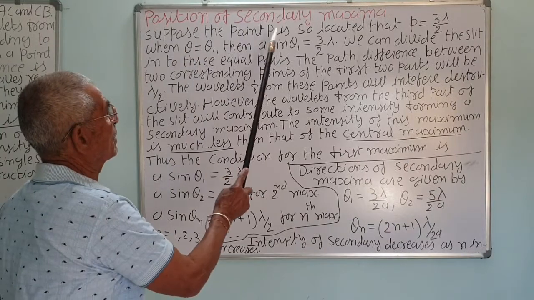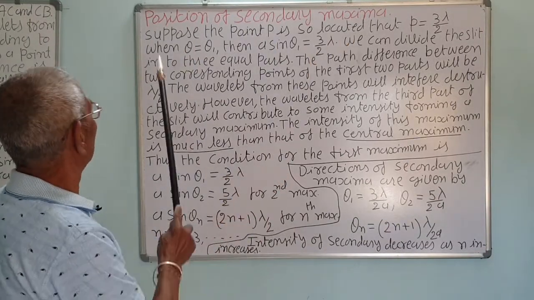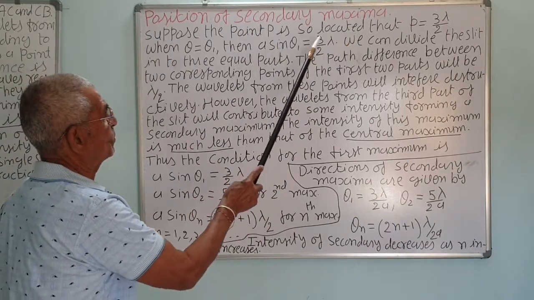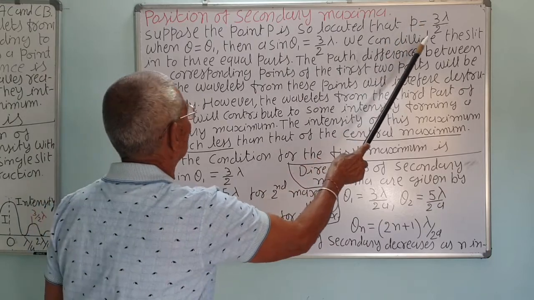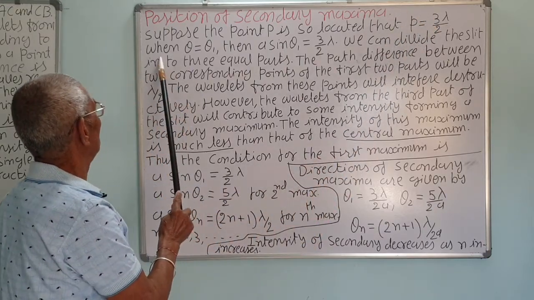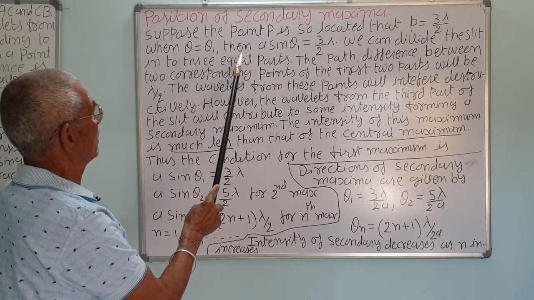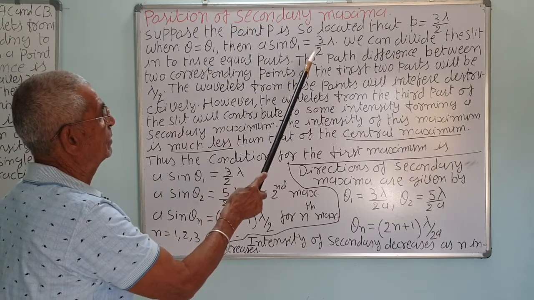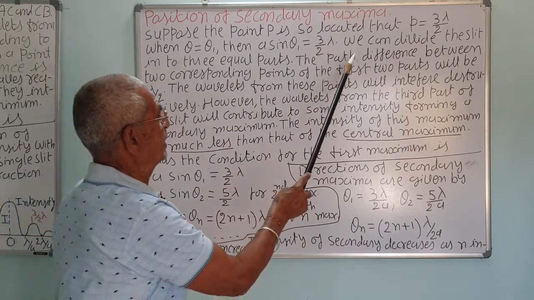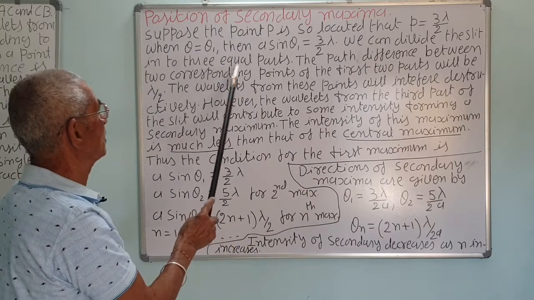Now the position of the secondary maxima. Suppose the point P is so located that the path difference is 3 by 2 lambda, as I told you earlier. When theta is equal to theta 1, then A sin theta 1 is 3 by 2 lambda. We can now divide the slit into 3 equal parts.